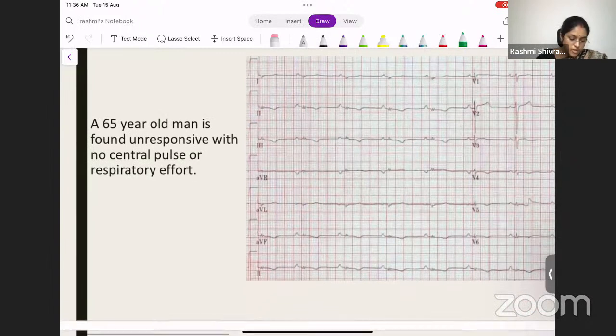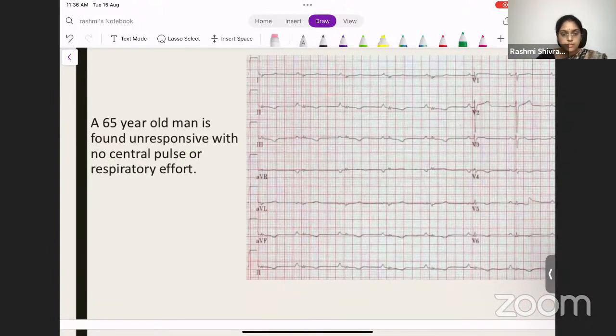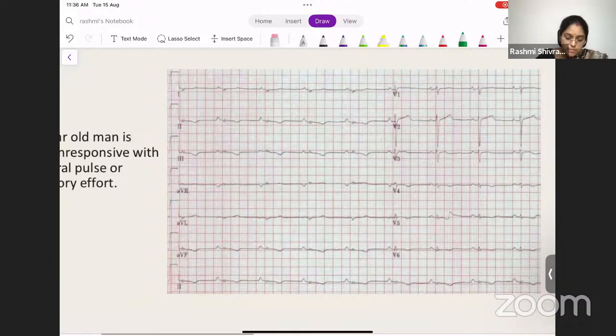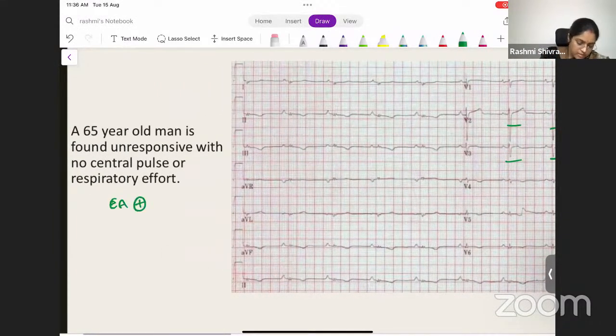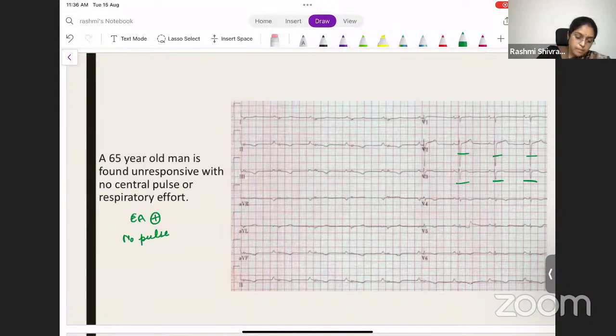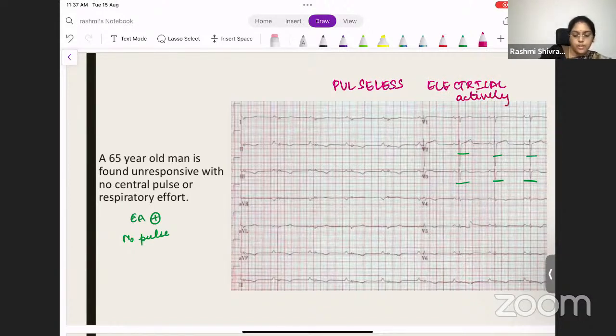A 65-year-old man is found unresponsive with no central pulse or respiratory effort. So the patient has gone into cardiac arrest, right? There is no central pulse, but you take his ECG, you do find some electrical activities there. But the patient is not having any pulse. So what is this called? Electrical activity is present, but no pulse. This is pulseless electrical activity, or PEA.